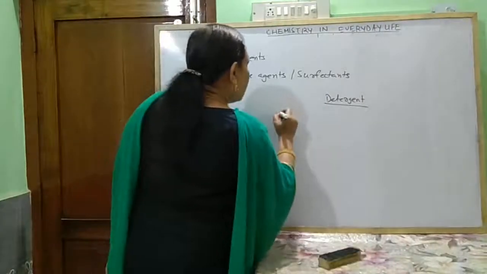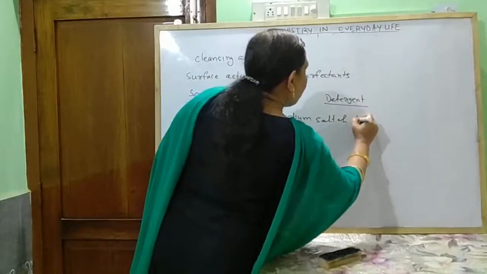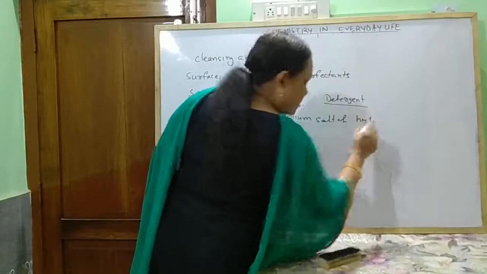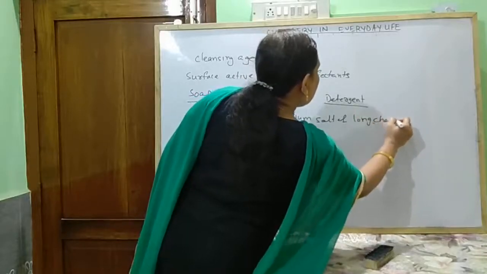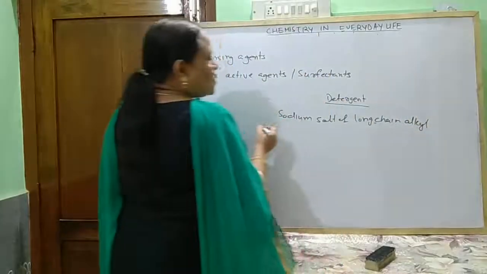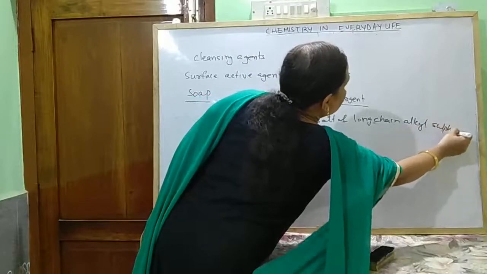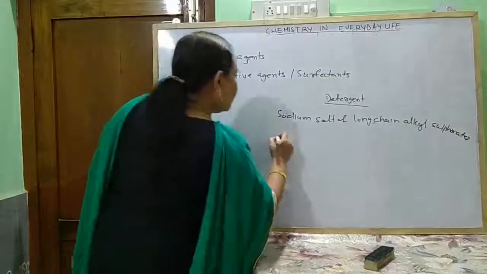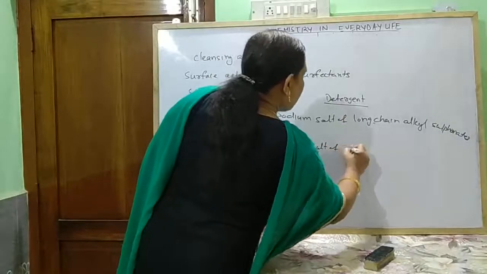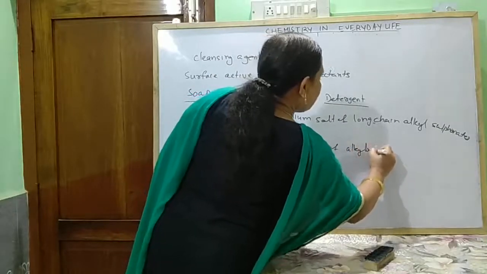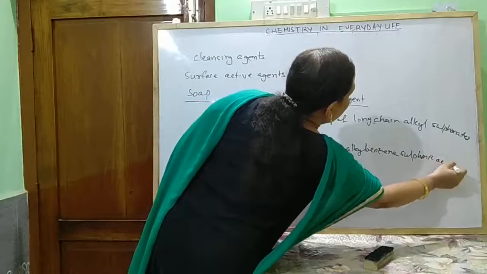So detergents are sodium salts of higher or long chain alkyl sulfonates or sodium salts of alkyl benzene sulfonic acids.